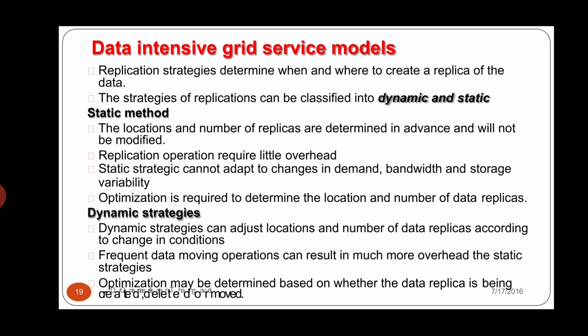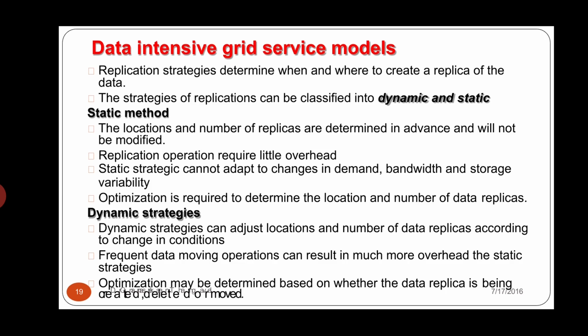the strategies determine when and where to create copies of the data. The strategies of replication can be classified into two methods. The first method is the static method and the second method is the dynamic method. Coming to the static method, the location and the number of replicas are determined in advance and will not be modified.